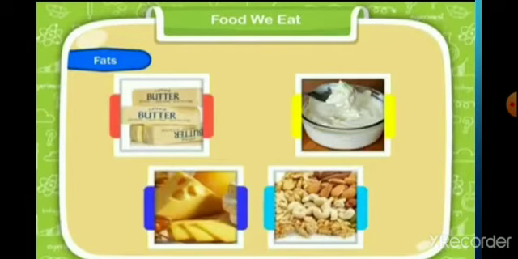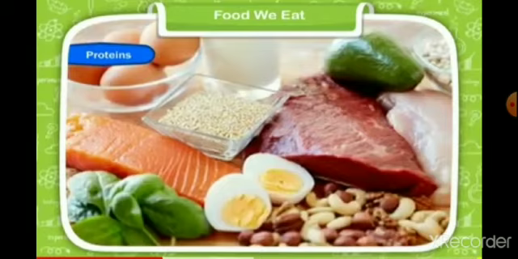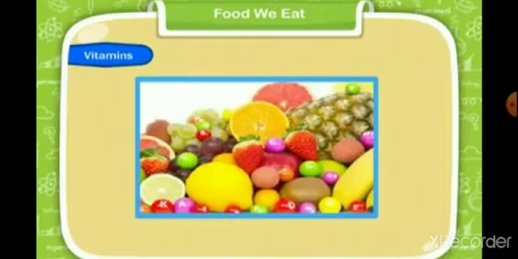Fats are difficult to digest, so we should not eat lots of fat, otherwise we will become obese. Now, proteins are found in a variety of products like eggs, milk, pulses, beans, etc. Vitamins and minerals are found in vegetables and fruits, and they help to maintain good healthy teeth, bones and skin. It helps to fight against infection and disease.